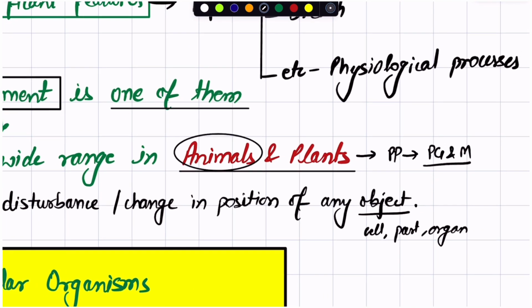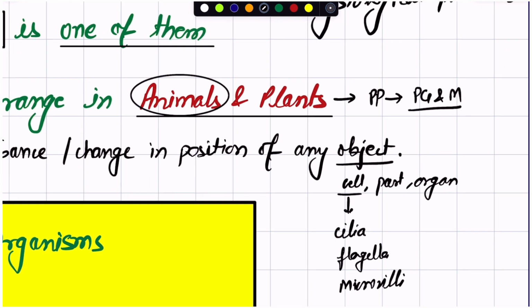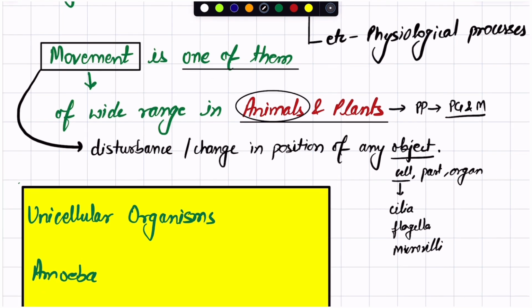Fine. Cell, part, organ, or the part of a cell. Like cilia are present on the cell, flagella are present on the cell, microvilli are present on the cell. So their change in position will also be considered as movement. And if the cell is moving from one place to another, we can say that cells are moving.